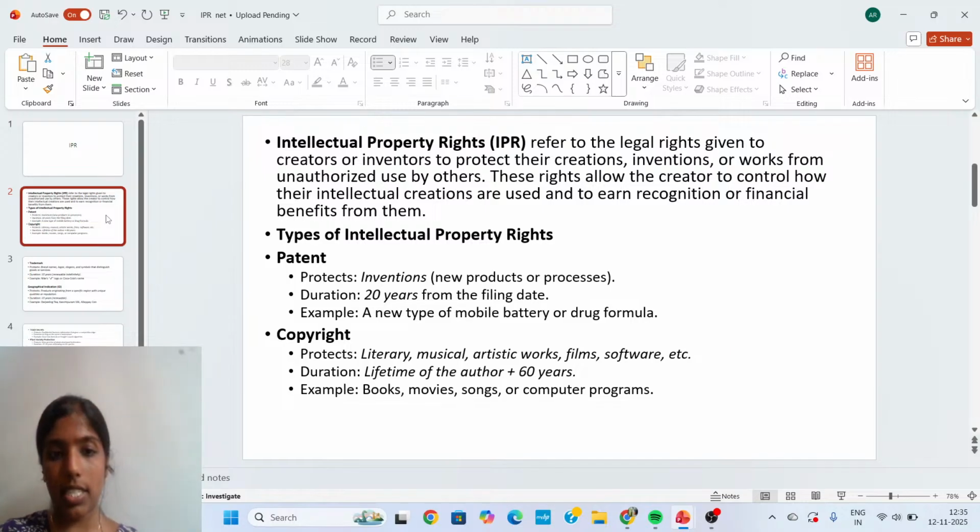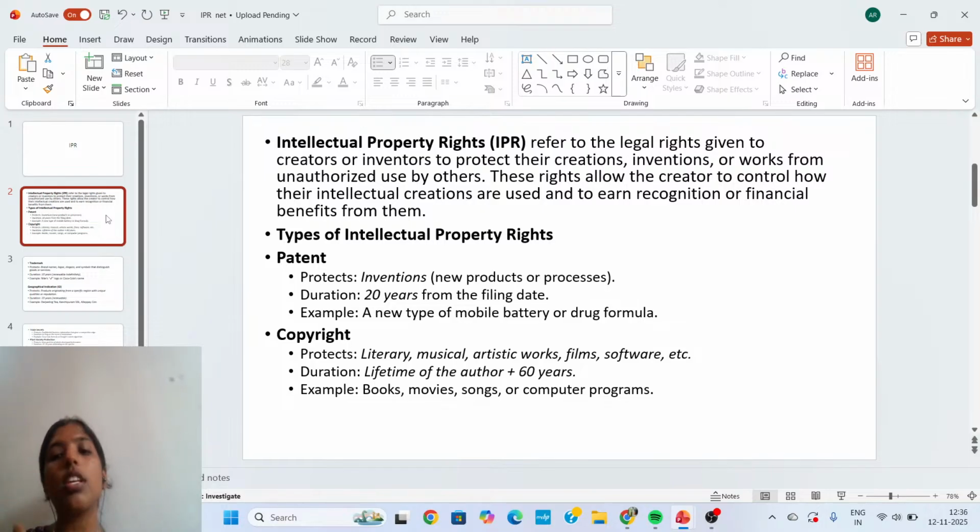First one is patent. Patent means what? The patent right is mainly granted to an invention. It can be a product, and this particular right is mainly given to inventions, new products or processes. So patent is given to products and also to processes. Remember this term. And the duration of the patent right is 20 years from the filing date.